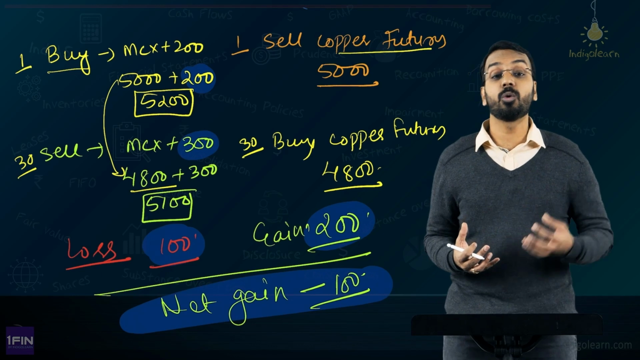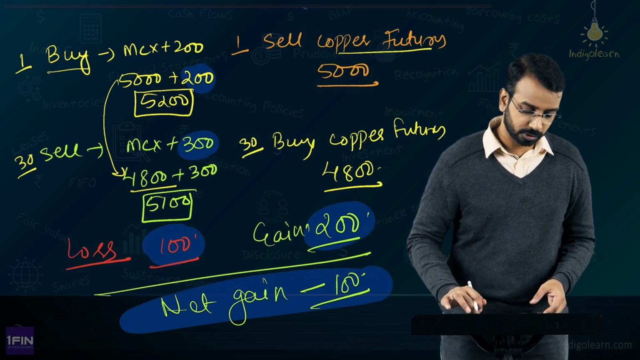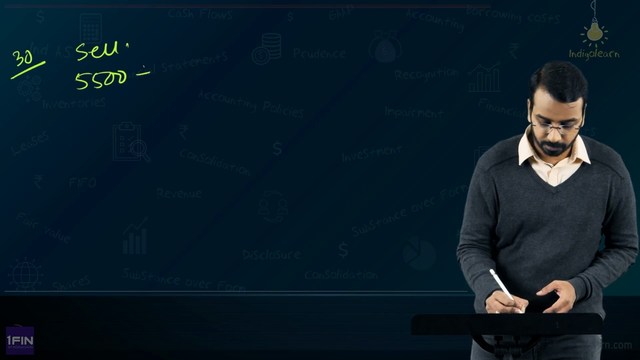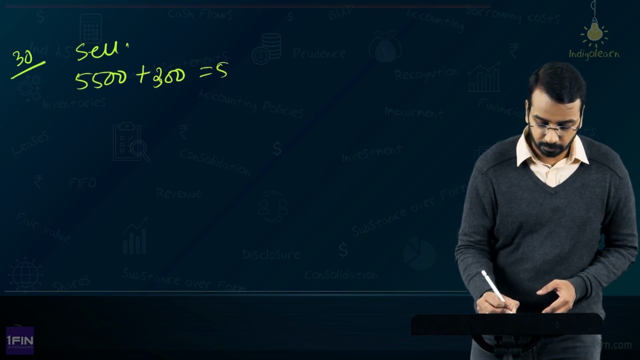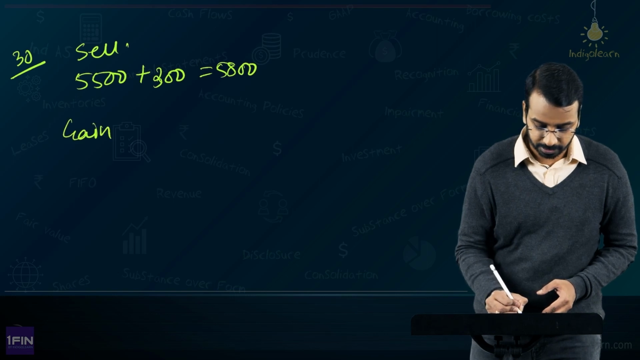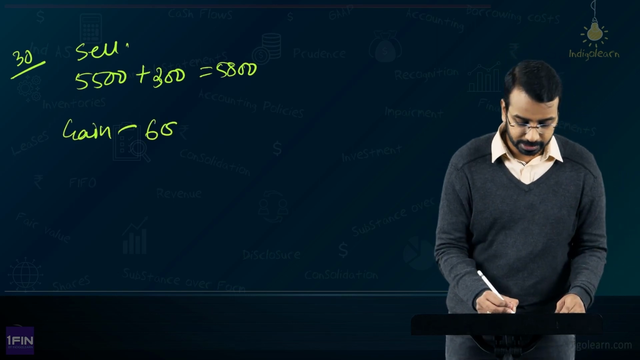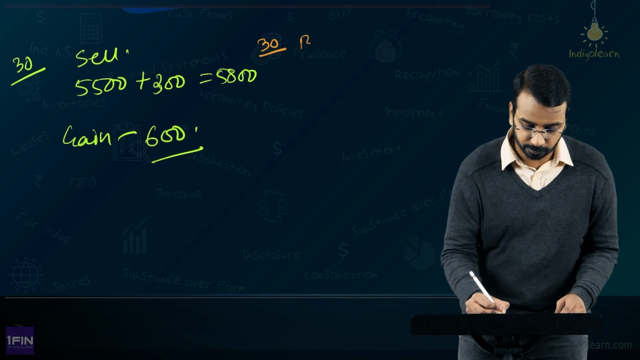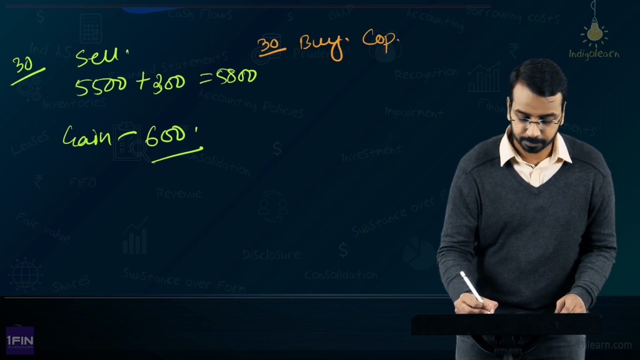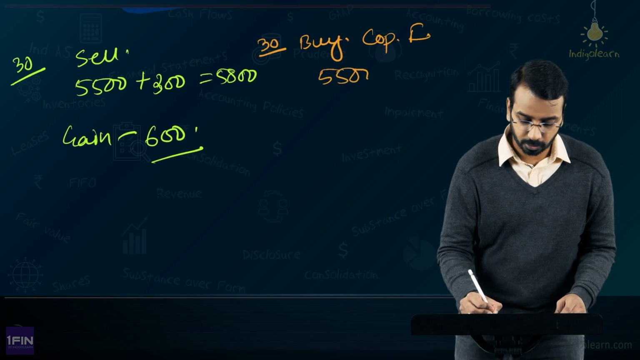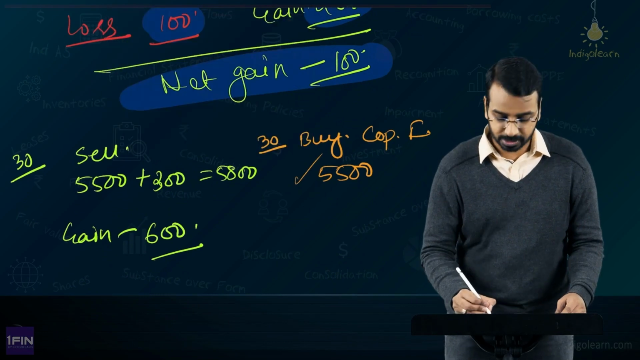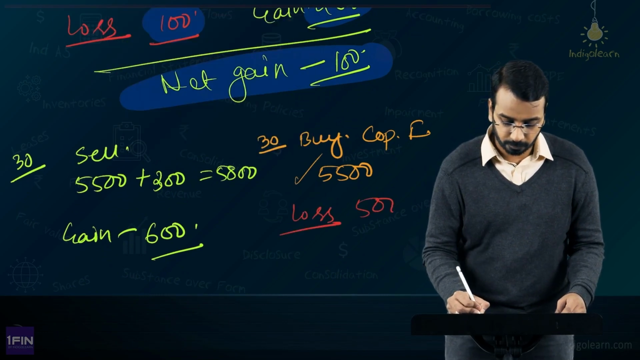On the other side, if the price goes up, for example, instead of 5,000 to 4,800, second scenario, let us say on 30th day, the copper price is 5,500 plus 300, you get 5,800. What is the gain? 5,800 minus 5,200, 600 is the gain. But then you also have the future contracts which you have to square off. So, on 30th of April, you have to buy copper future at 5,500. Now, see here, you sold at 5,000, you have to buy at 5,500. There is a loss of 500.